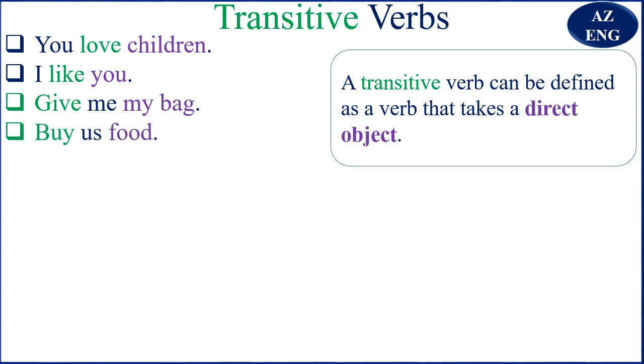Buy us food. What is our direct object here? Buy what? Food. You see, food is our direct object. Call us your father. Your father is our direct object. So the words love, like, give, buy, call that we have here, we say, are transitive verbs.